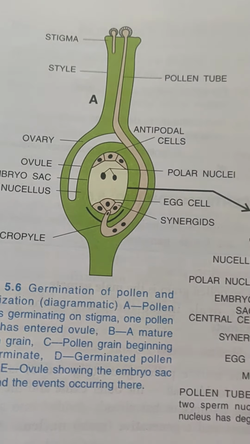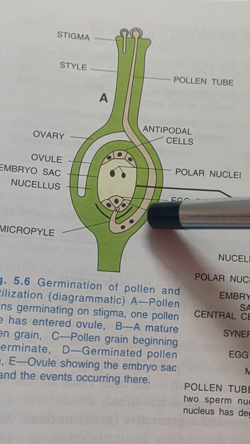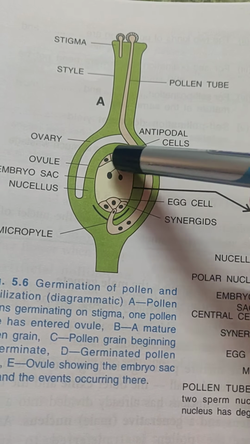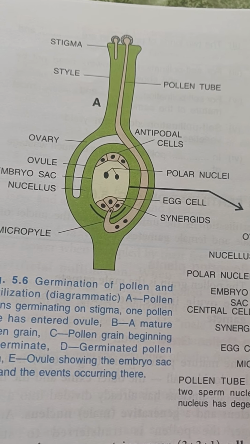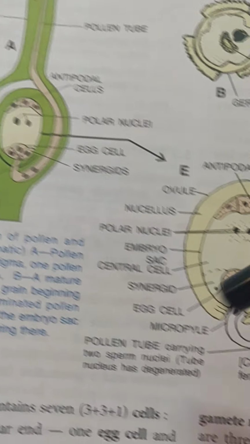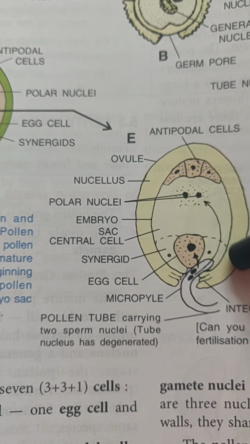The seed we derive from the ovule. This ovule becomes the seed. Placenta becomes the stalk of the seed. The outer integument forms the testa, the inner integument forms the tegmen.